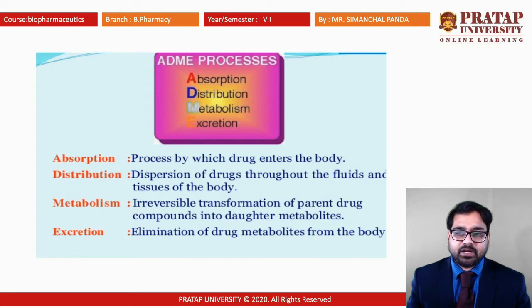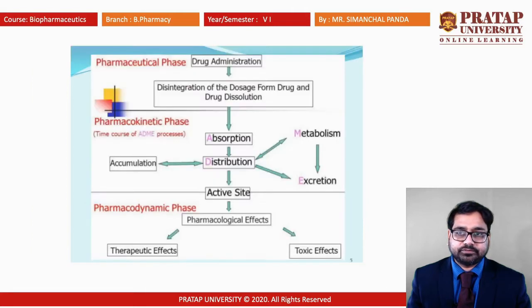The site of metabolism is generally the liver, where enzymes are present to convert a toxic metabolite into a neutral or other drug component. It can be modified by phase 1 and phase 2 reactions. Excretion is the complete elimination of the drug, that is, the irreversible loss of the drug.